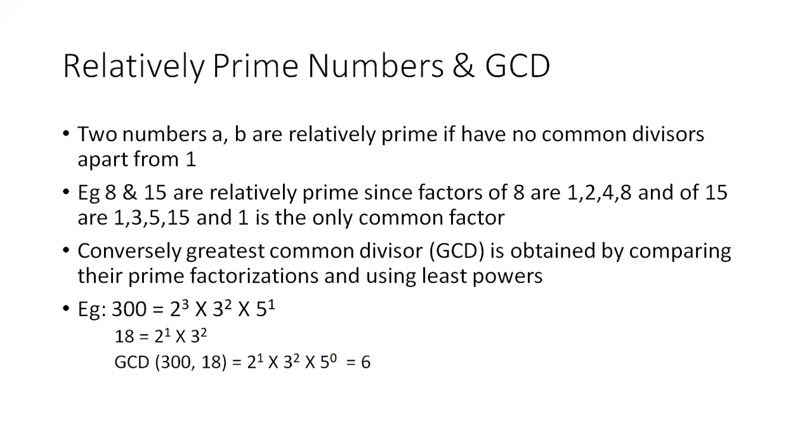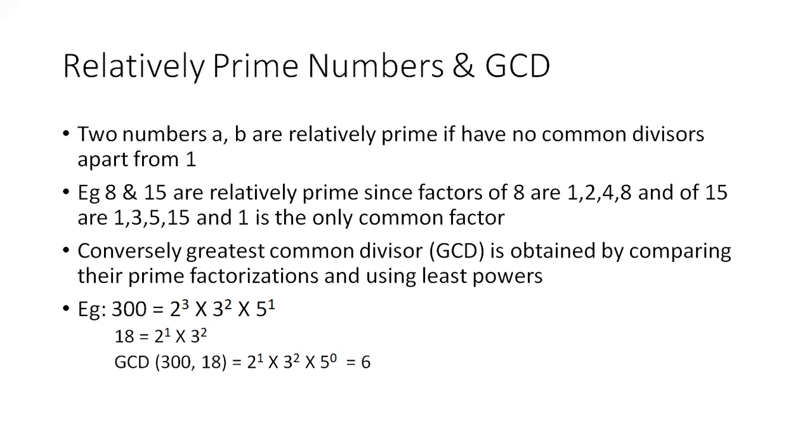Conversely, there is another concept that is most widely used in cryptosystems, called GCD, greatest common divisor. How to obtain that? In order to find the GCD, we need the concept of prime numbers and expressing a number as a product of many prime numbers. For example, consider the number 300. I can express it as 2 to the power of 2, 3 to the power of 1 into 5 to the power of 2, where 2, 3, and 5 are prime numbers. So 300 is 2 square into 3 into 5 square. Similarly, 18 I can express as 2 to the power of 1 into 3 to the power of 2. 3 to the power of 2 is 9, 9 into 2 is 18.